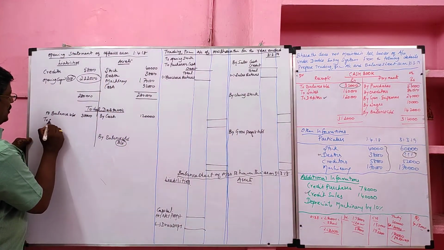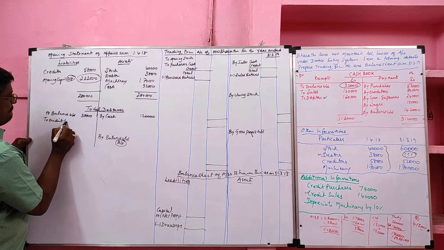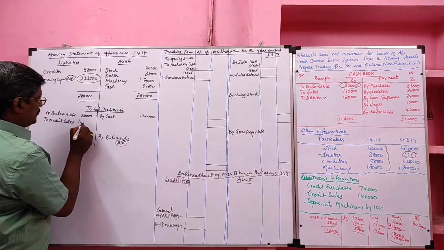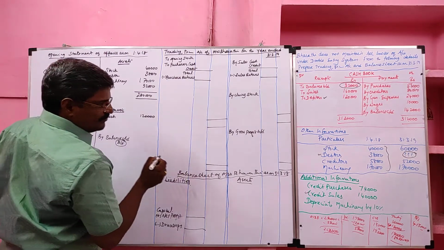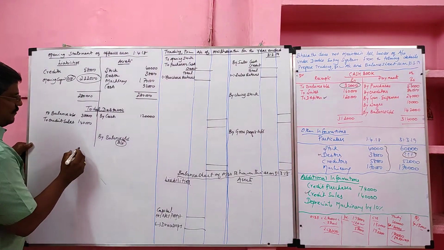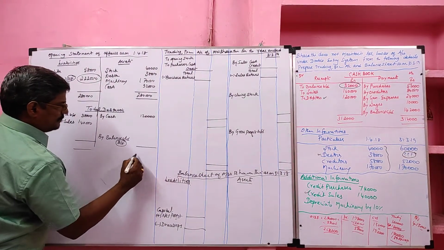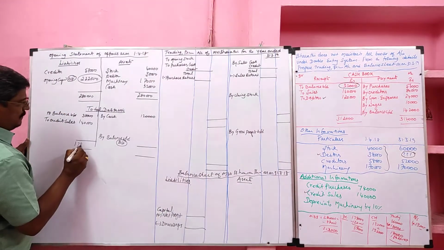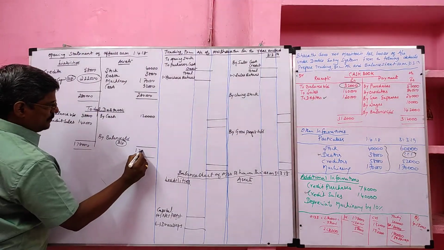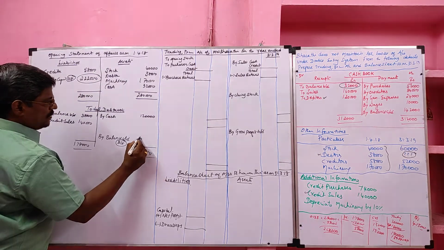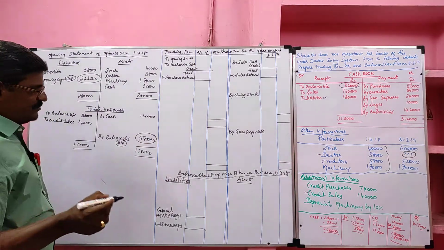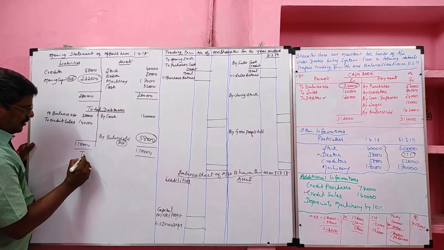To credit sales, the value of credit sales is 1,40,000. Then depreciating machinery by 10% is not required for the preparation of the total debtor account. The total of the total debtor account debit side is 1,78,000. So our closing balance of debtor is how much? 58,000.